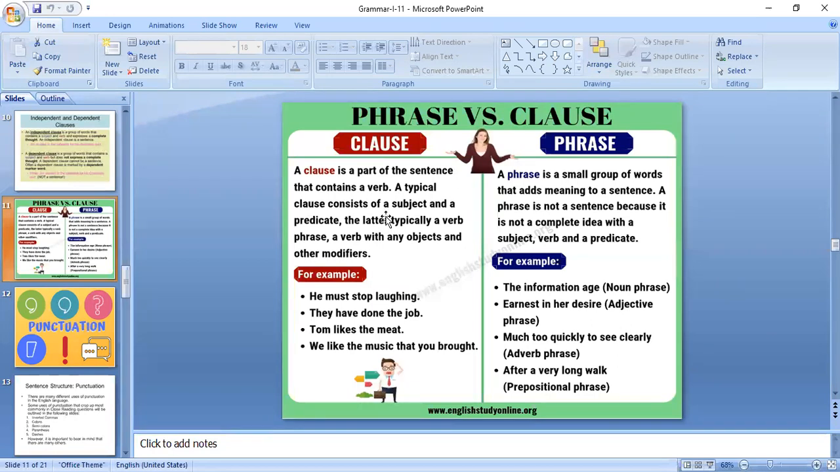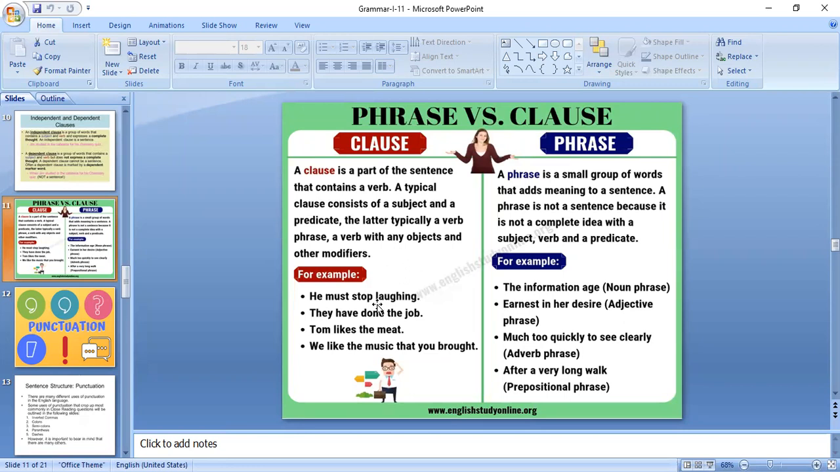Clause means again a part of a sentence which contains a subject and verb, and which can give a complete meaning of a sentence even without a phrase. Why? Because it contains subject and verb.